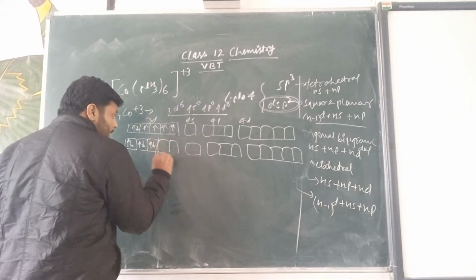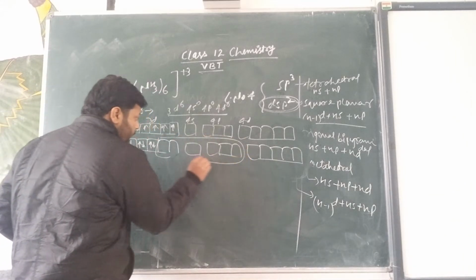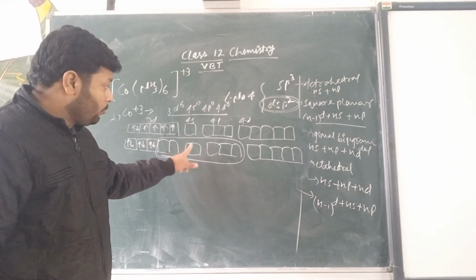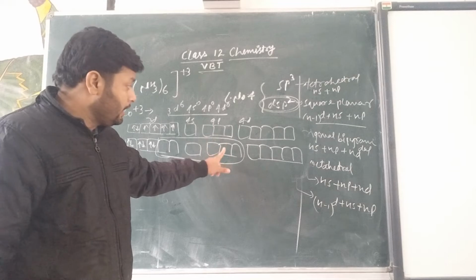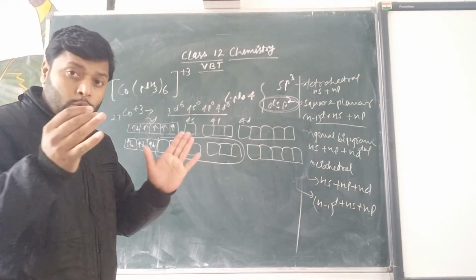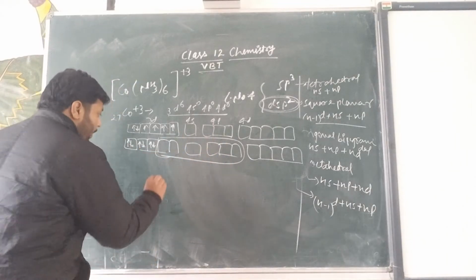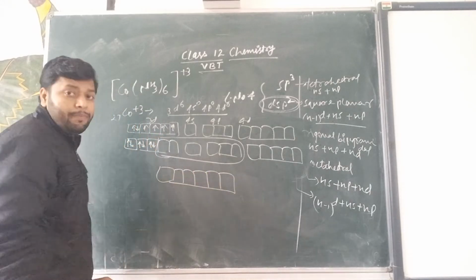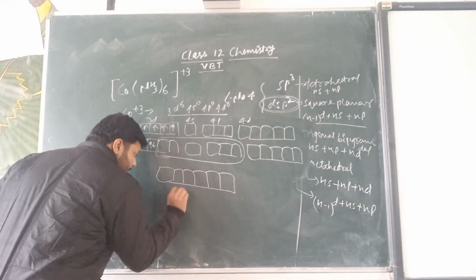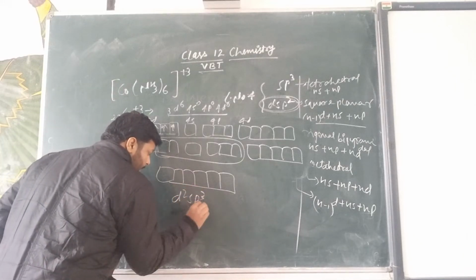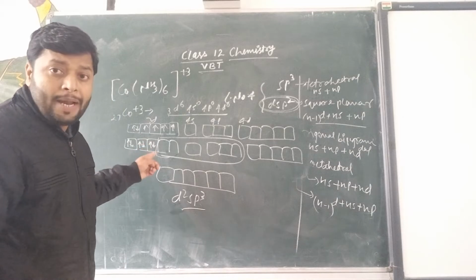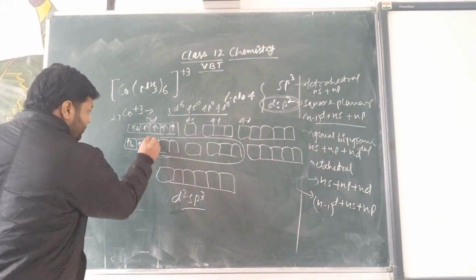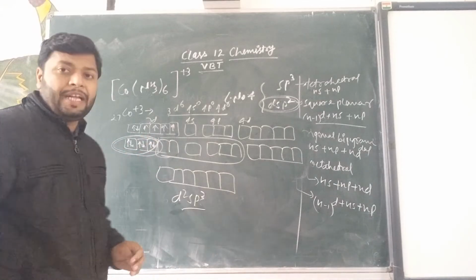Now these two inner d orbitals, one s orbital and three p orbitals are together hybridized to form d2sp3. And now the complex can be diamagnetic instead of paramagnetic. Now you can see all electrons are paired.